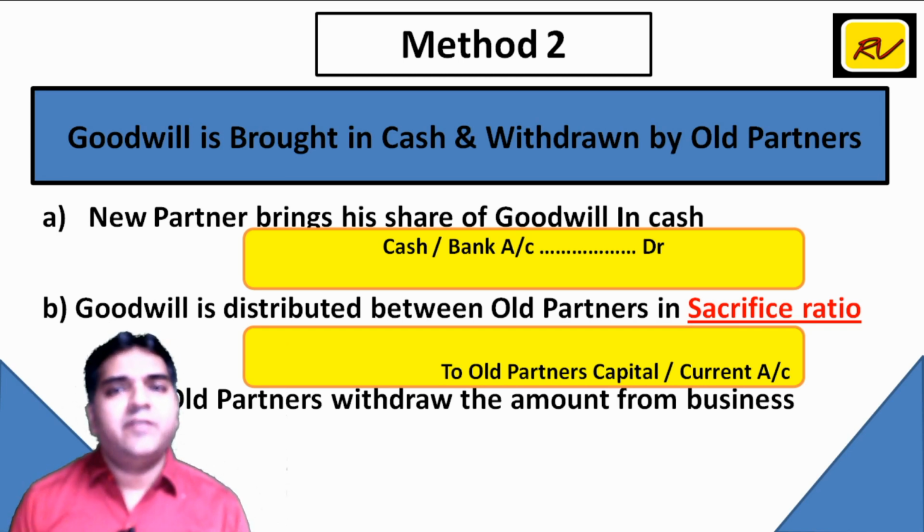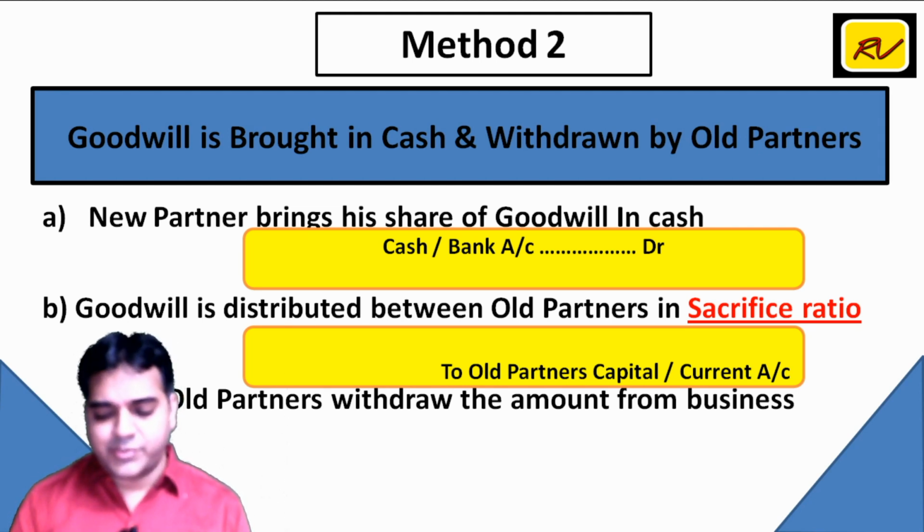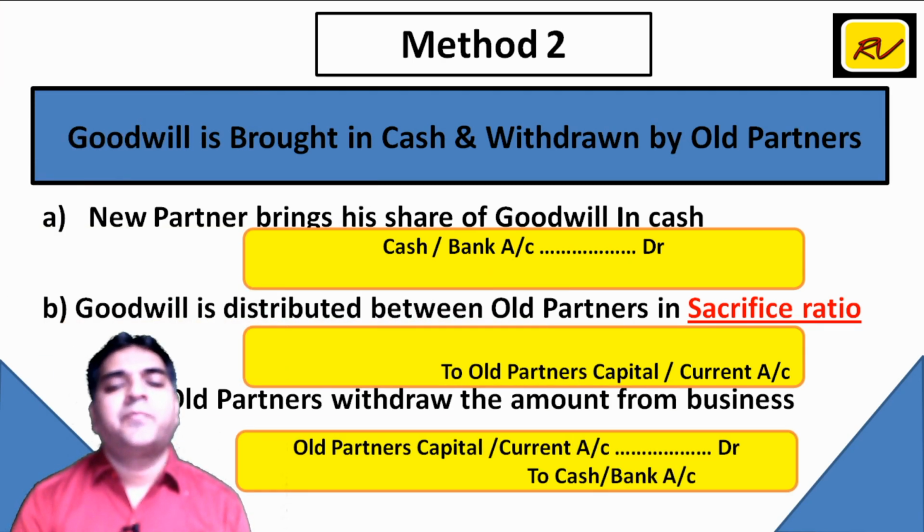So in this method, we have one extra step. This cash will be withdrawn by the old partners. In other words, this entry is to be reversed. Cash goes out, credit what goes out, and partners are the receiver, so debit the receiver.